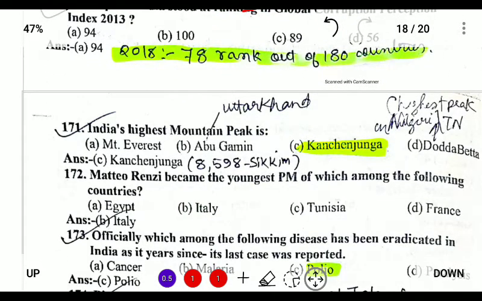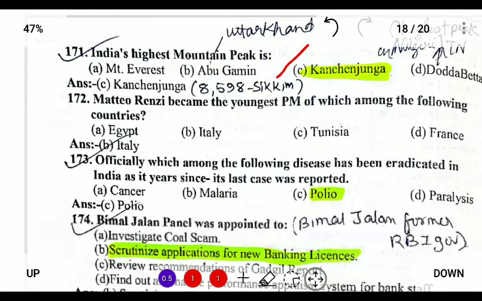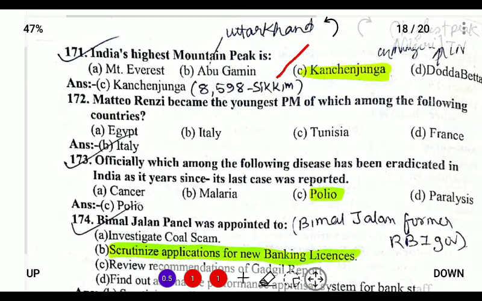India's highest mountain peak is Kanchenjunga, which is located in Sikkim, and it is 8,598 meters above sea level. Next, officially, which among the following diseases has been eradicated in India since its last case was reported? So it is polio.